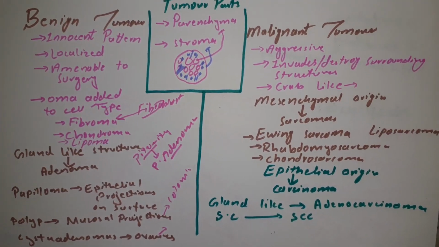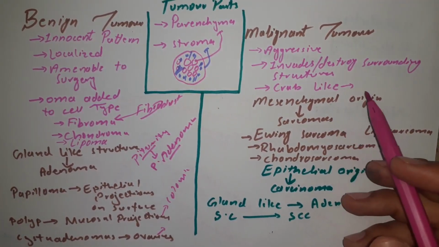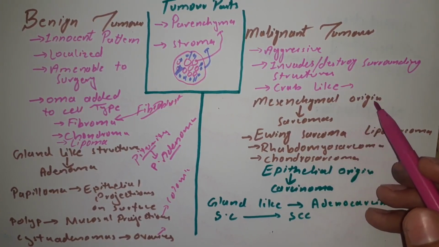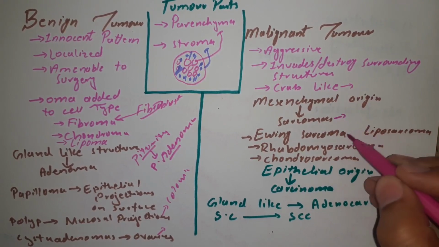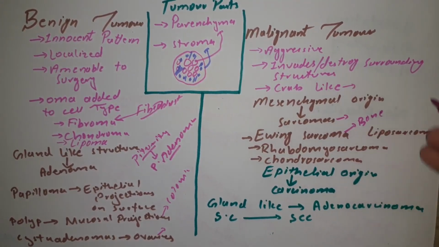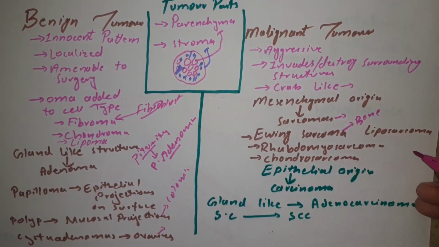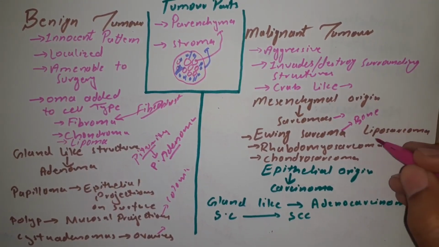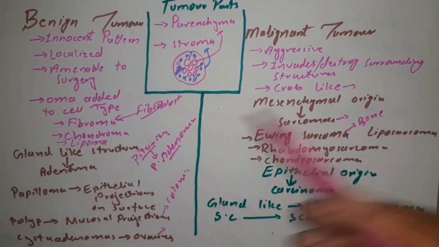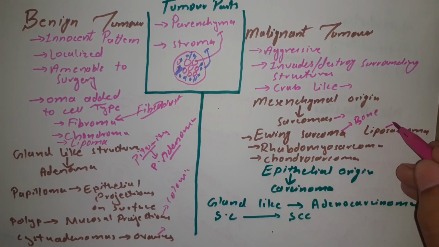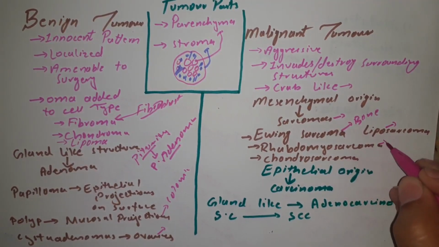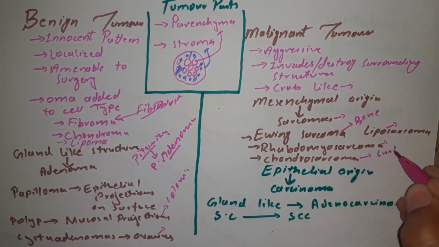So now we come toward the malignant tumors. In case of malignant tumors, the tumors which arise from mesenchyme or have mesenchymal origin, the word sarcoma is used with them. For example, Ewing sarcoma is basically a bone tumor. And liposarcoma, if the tumor arises from lipid or fat cells, from lipoblasts. If it is a benign tumor, then the word lipoma is used, and if it is a malignant tumor, then liposarcoma is used. And if it arises from skeletal muscle cells, then the word rhabdomyosarcoma is used. If it arises from cartilage, chondrosarcoma is used.